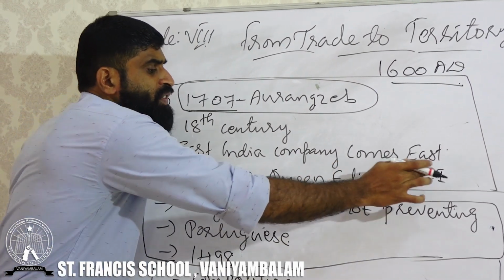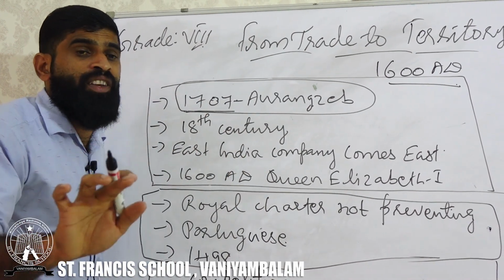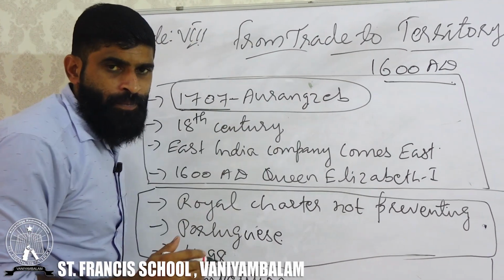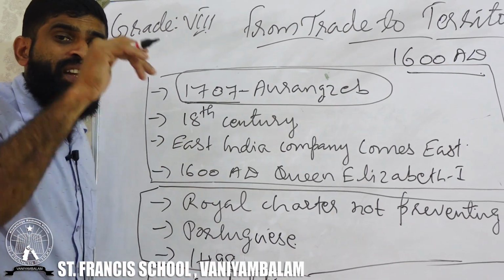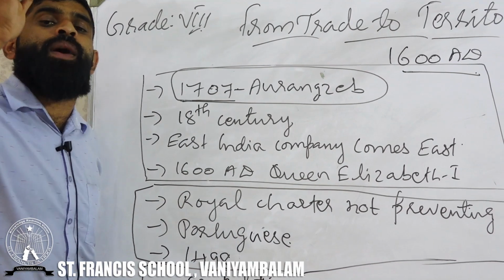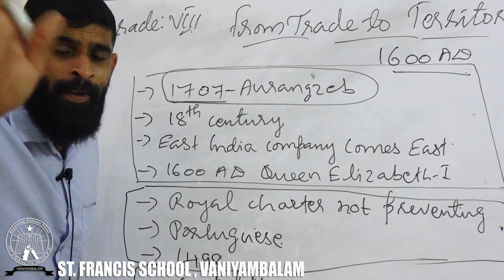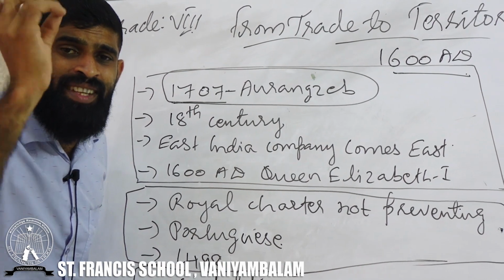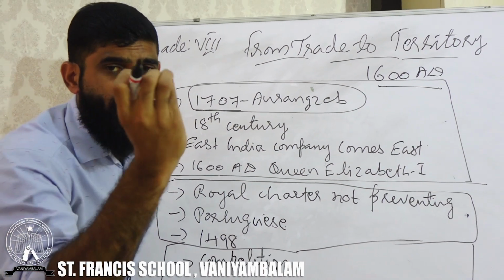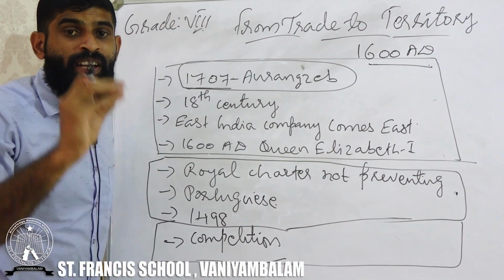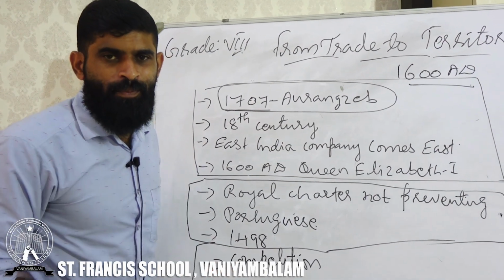Queen Elizabeth I was the ruler of Britain. She sent a company from Britain to India. At that time, Aurangzeb and his former rulers were here in India, and they were powerful enough. But at that time, the British East India Company could not make even a slight step against the Indian rulers, because the Mughal rulers were such a powerful authority in India.